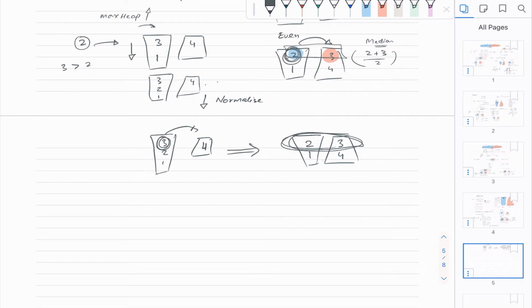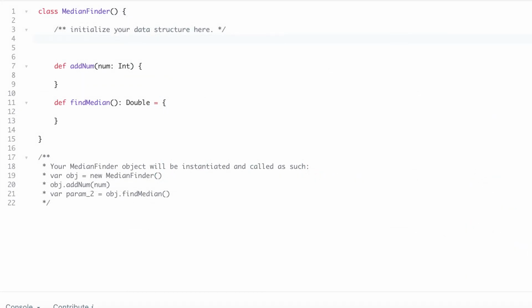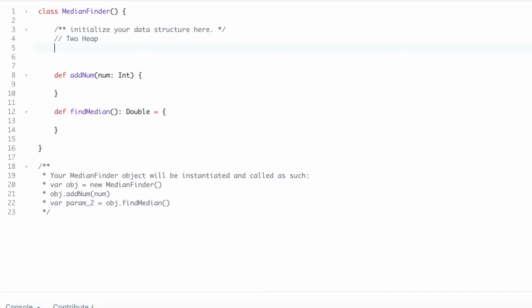Now let's go to the code and see how we can implement that. The first thing first, we know that this belongs to the heap coding pattern. Now what we can do, we can initialize our data structure, which will be a min heap.